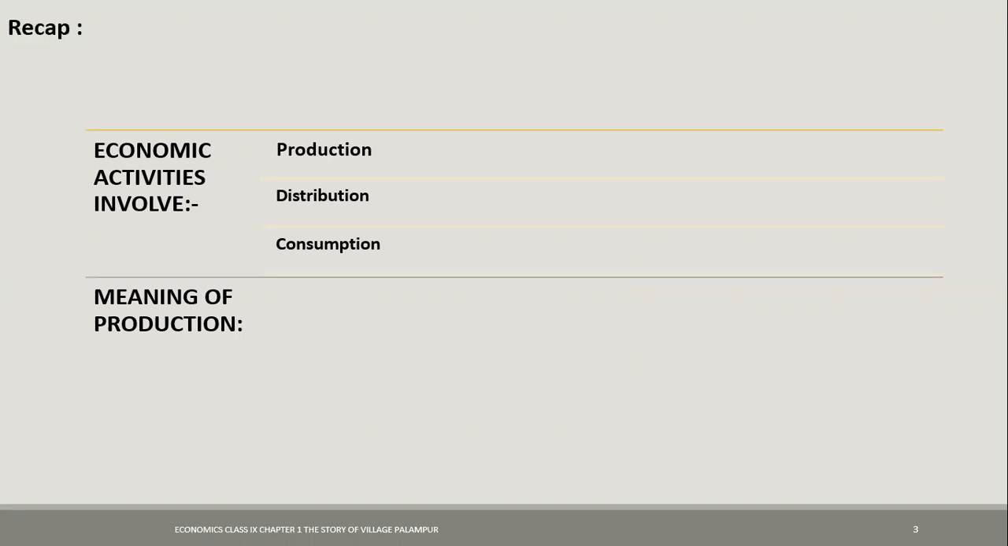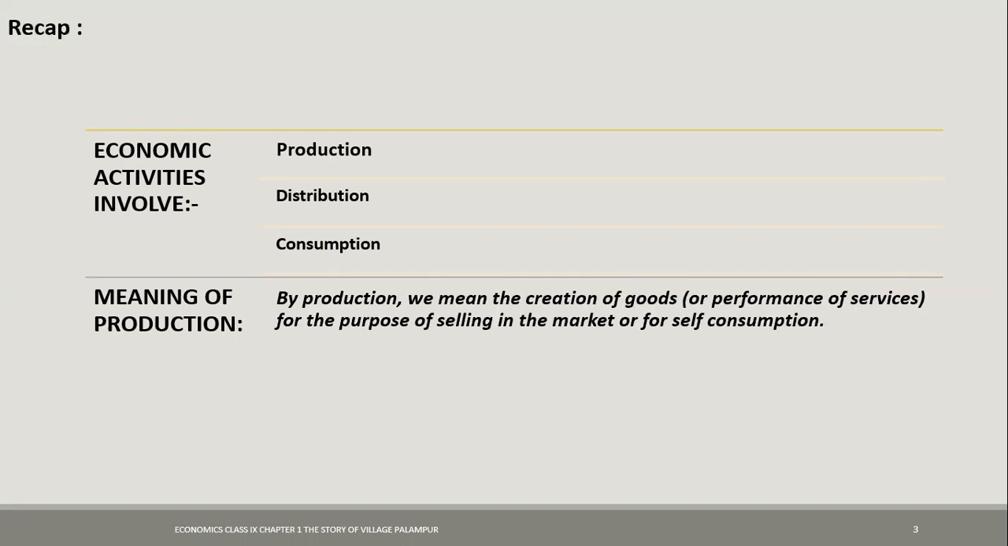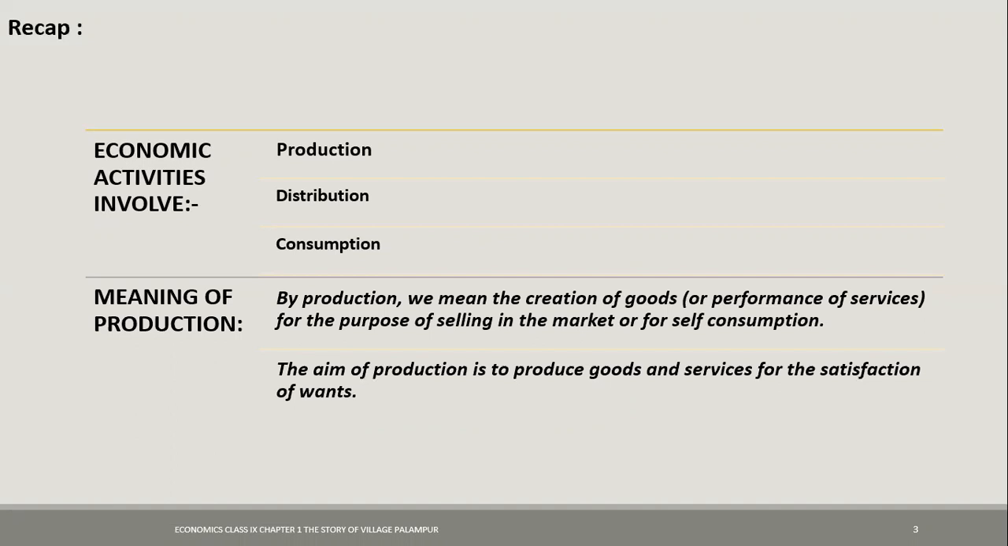So the economic activities involve production, distribution, consumption. So basically, we want to deal with production now. So what is production? Production refers to creation of goods or services for the purpose of selling in the market or for self-consumption. And the aim of production is to produce goods and services for the satisfaction of wants.